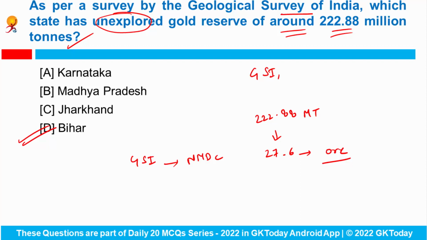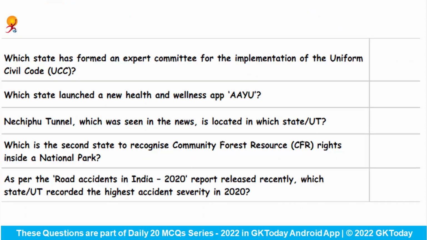Okay. Now let's see some of the important states that were in news. Which state has formed an expert committee for the implementation of the Uniform Civil Code? So the Uttarakhand government has formed a 5-member expert committee that is to be headed by retired Supreme Court Judge Ranjana Prakash Desai for the implementation of the Uniform Civil Code. And the committee has been mandated to check all the laws that control personal matters for those living in the state.